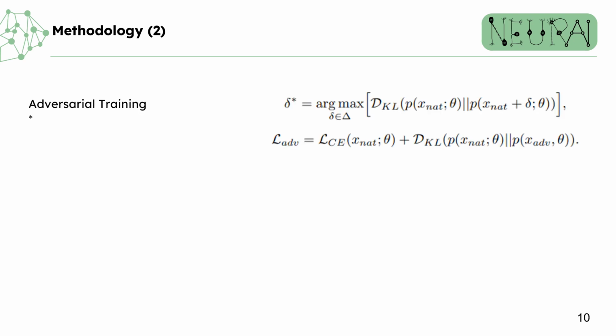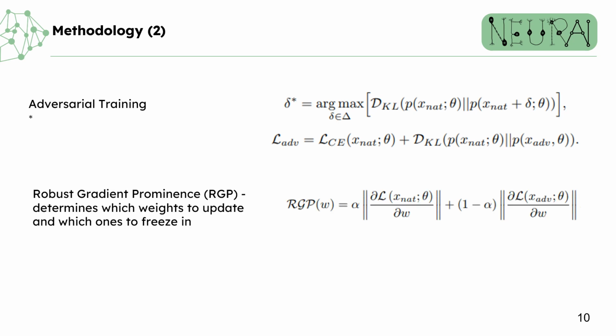Consider a deep neural network classifier parameterized by theta. X natural and Y represent the natural images and labels. The network is trained on natural images using the standard training schema. And we use this pre-trained network and move to the adversarial training setting. Adversarial samples X adversarial (ADV) are generated during training for each clean sample by adding a perturbation delta.